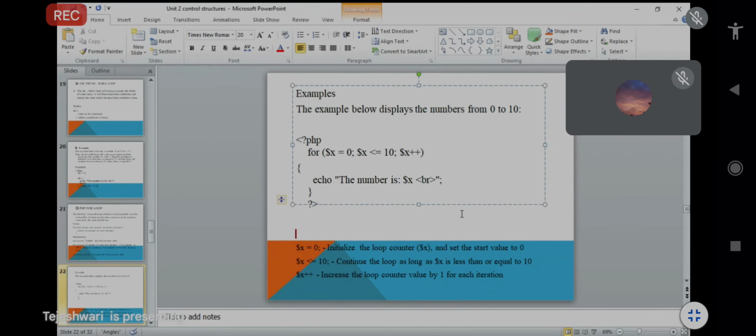So in this example you have to display the numbers from 0 to 10. Your output will be: The number is: 0, the number is 1, the number is 2, 3, 4, 5, 6 up to 10. 10 is less than or equal to 10, so that will be printed. So this is the example.